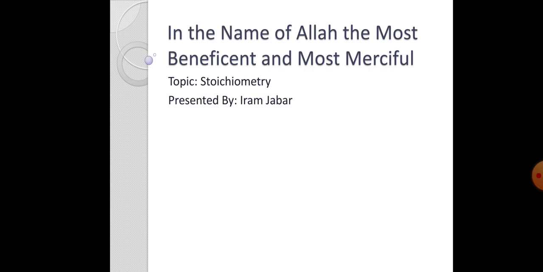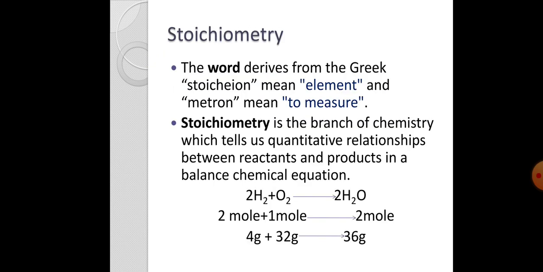In our today's lecture, we will discuss stoichiometry. The word stoichiometry is derived from the Greek words stoichion and metron. Stoichion means element and metron means to measure. That is, in stoichiometry we need some type of measurement of elements.